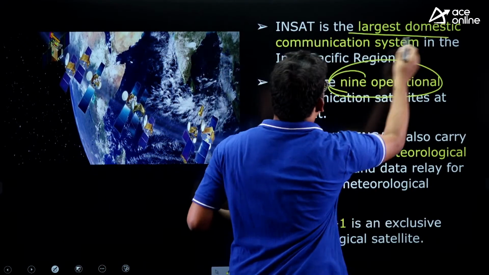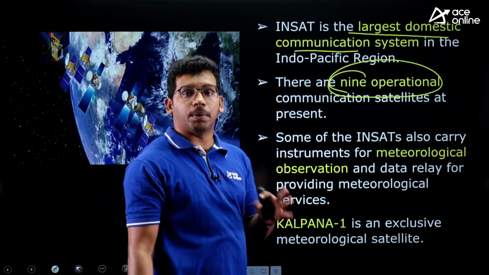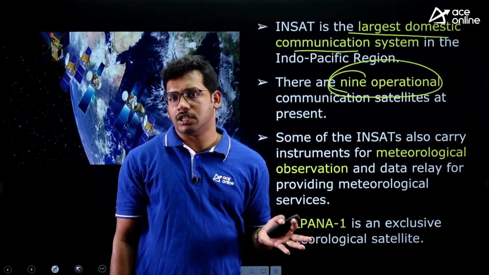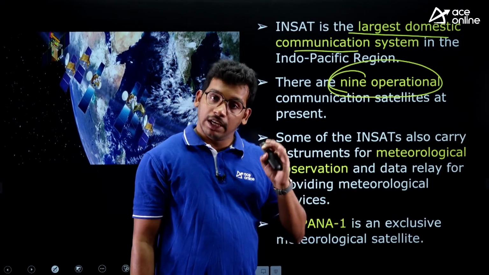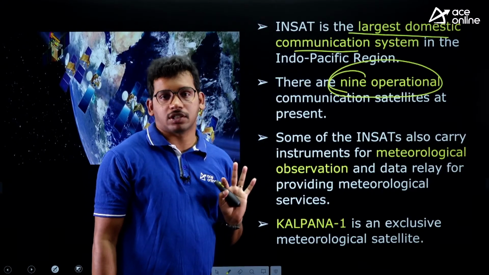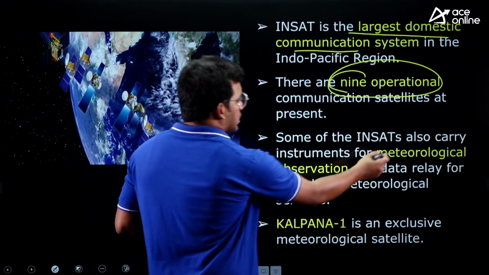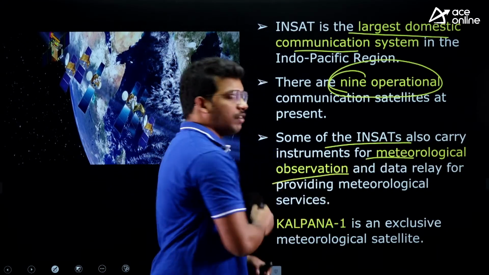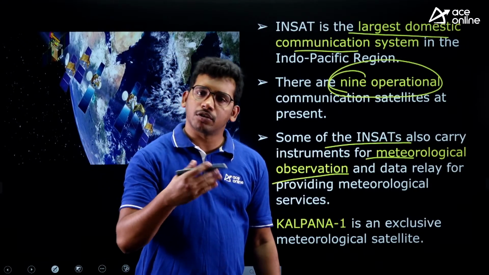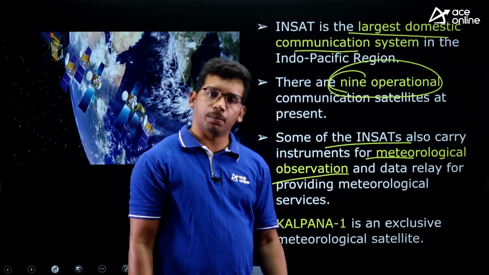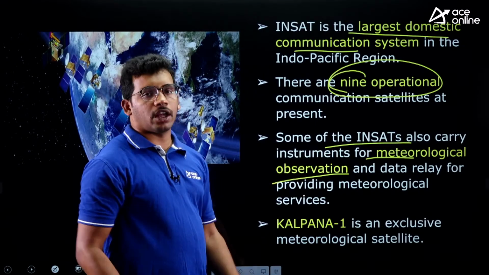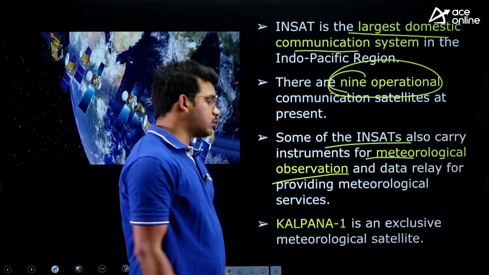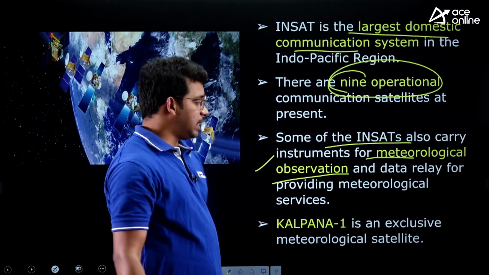So it is also the largest domestic communication system in the Indo-Pacific region. Apart from the Atlantic Ocean and other regions, if you consider only the Indo-Pacific region, this is the largest domestic communication satellite system. Some of the INSATs also carry instruments related to meteorological observation. So not only communication but also weather related payloads are carried by the satellites, and they can also give data related to rainfall or floods if any. All these data can be given by the INSAT series.